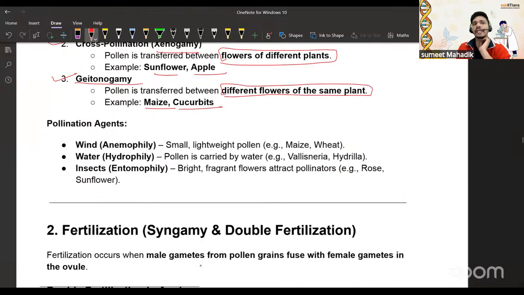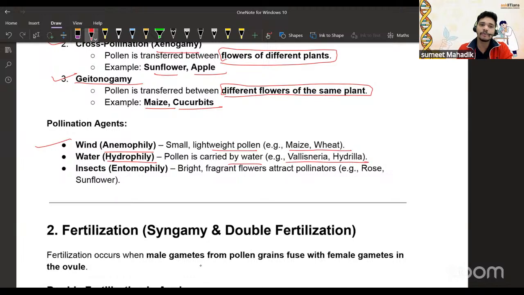What are the pollinating agents? We have wind, which is called anemophily. Small and lightweight pollens are very preferable for wind. So maize and wheat are examples of that. Water: if the pollinating agent is water, it's called hydrophily. Pollen is carried by the water because it acts like a transfer, right? So Vallisneria and Hydrilla are the examples.